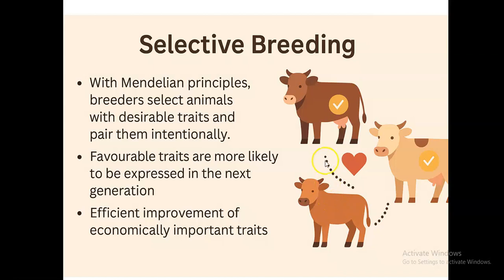So as a result of this, there will be possibility or higher percentage of expressing desirable traits in the offspring, because we already have knowledge that it is possible for the offspring to express traits that are inheritable from their parents. So as a result of this, there will be efficient improvement of economically important traits within a given herd of animals.